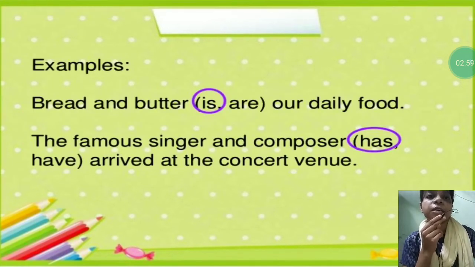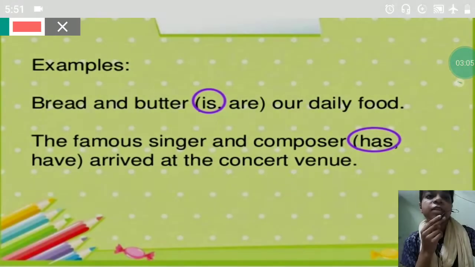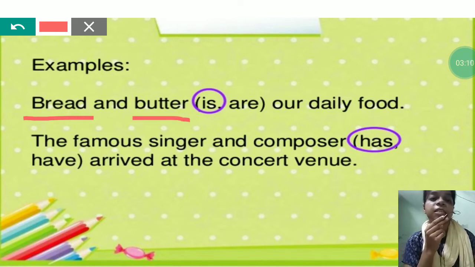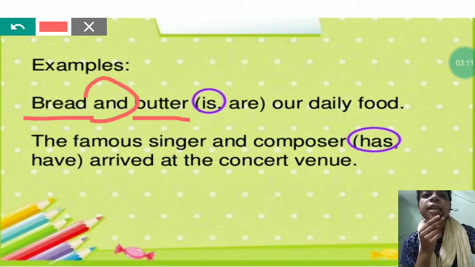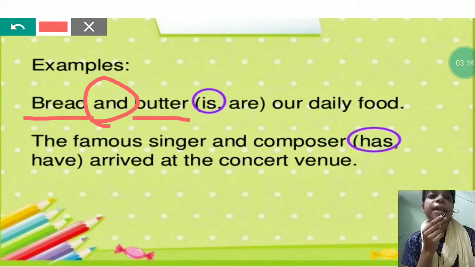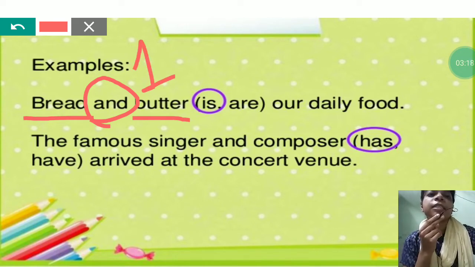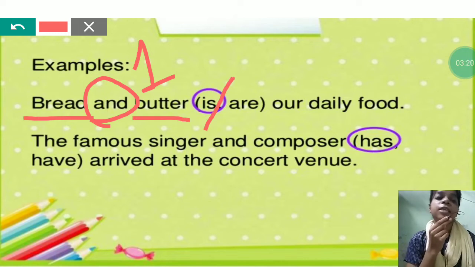For example, bread and butter is our daily food. Now here you can see that the first subject bread and the second subject butter both are combined by using and, but they are acting as one here. That's why it needs a singular verb, that is, is.